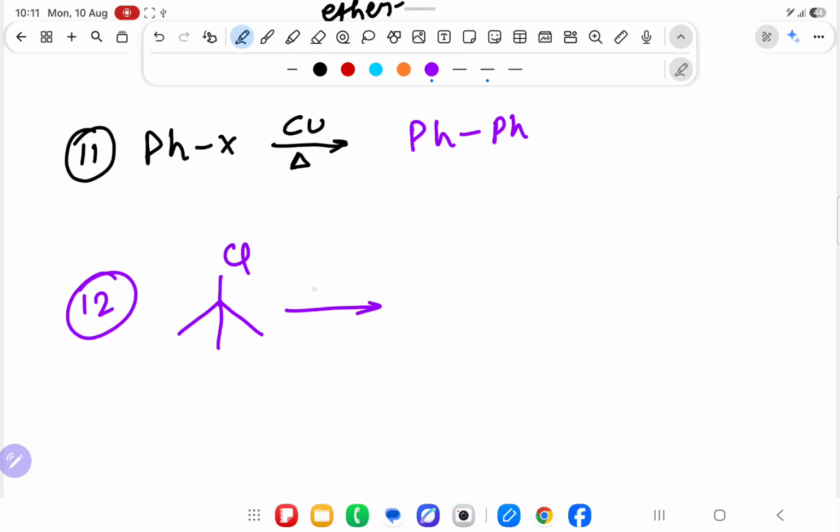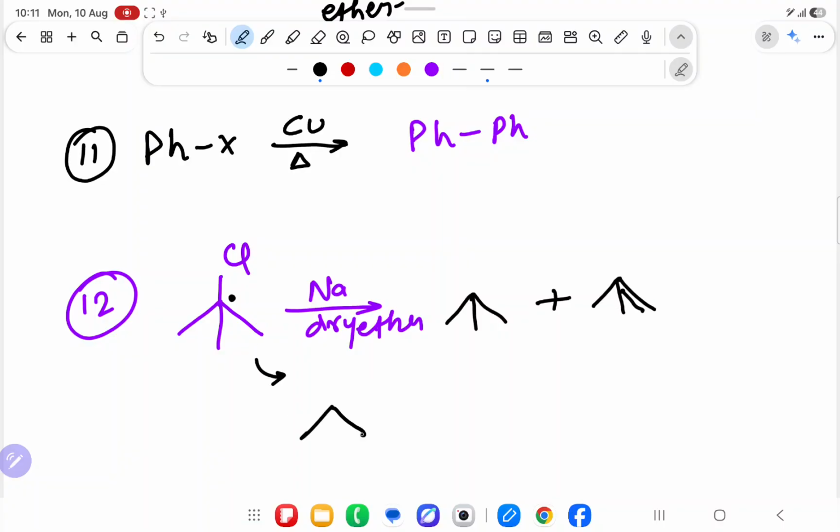Now this, suppose over here you have taken Na in dry ether. What will happen? Over here, this dot is 3 degree. What will you do? 1 as it is. Instead of that, I will write it in a good way. This is also correct. And 1 will be like this, with a double bond. But this structure will not be written like this. This will be written like this to look good. What will happen? Over here, both are the same.